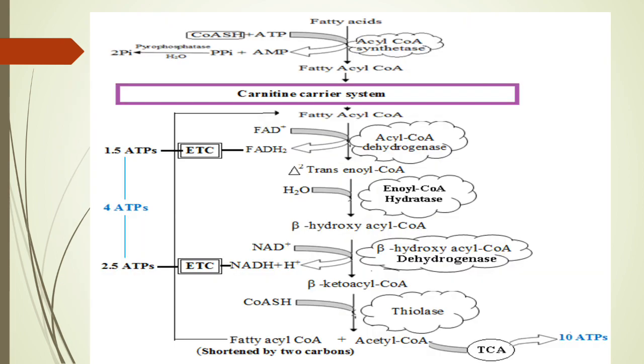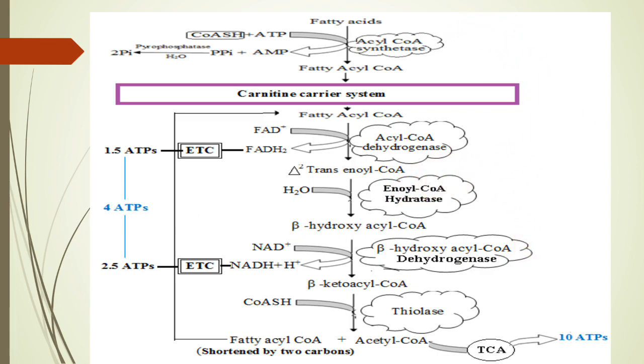So you can write this reaction. The first is activation of fatty acids in the cytosol. Second is the carnitine carrier system. So if they ask for beta oxidation, first you write the fatty acid activation, then the carnitine shuttle system, then beta oxidation proper. With those headings you have to write.